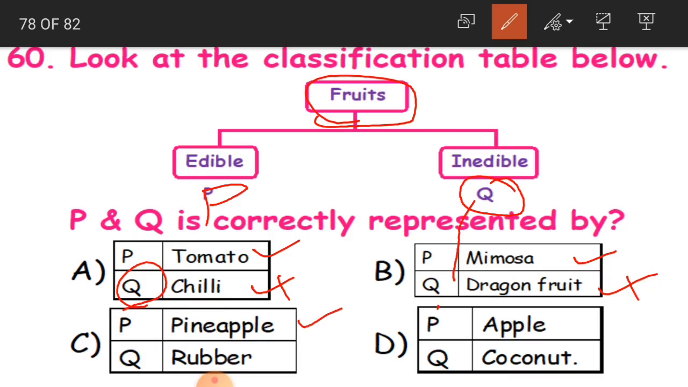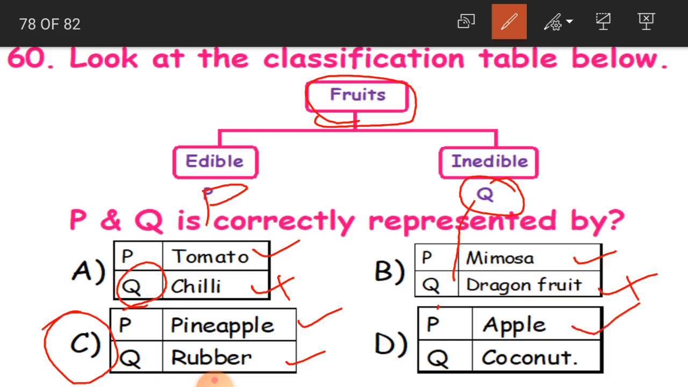P pineapple, Q rubber. Rubber, like a rubber product. Can we eat that? No. So it is inedible. So this is correct, C option. Whereas P is pineapple, we will eat. Q rubber, we do not eat.